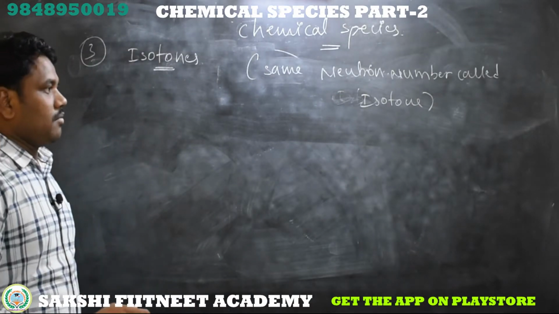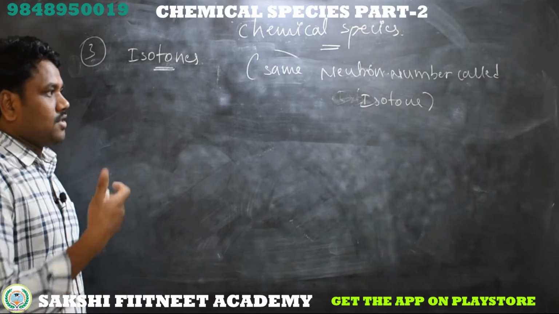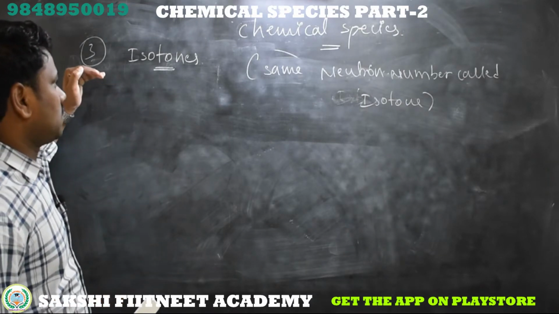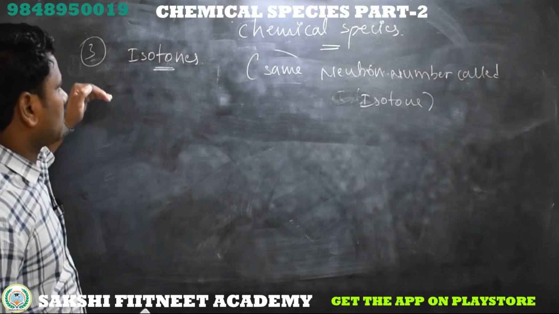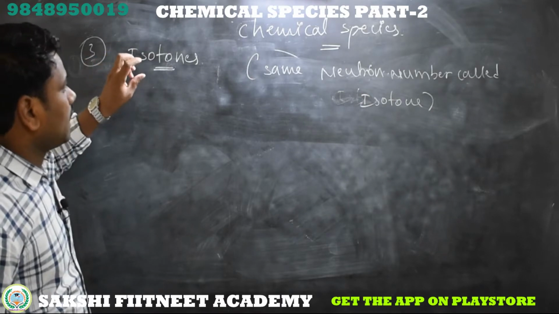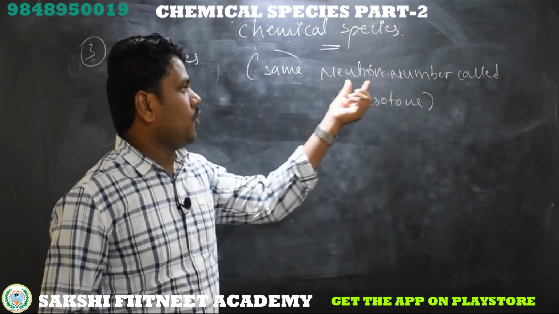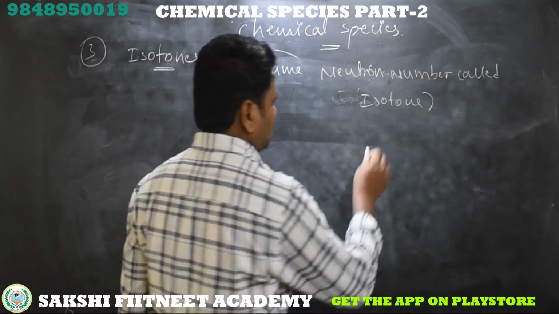Isotopes, same atomic number, different mass. Isobars, different atomic number, same mass. Here there is no relation whether it's a different mass, different atomic number, or same atomic number, same mass. But here the set of elements which have the same number of neutrons in the nucleus are classified as isotones.